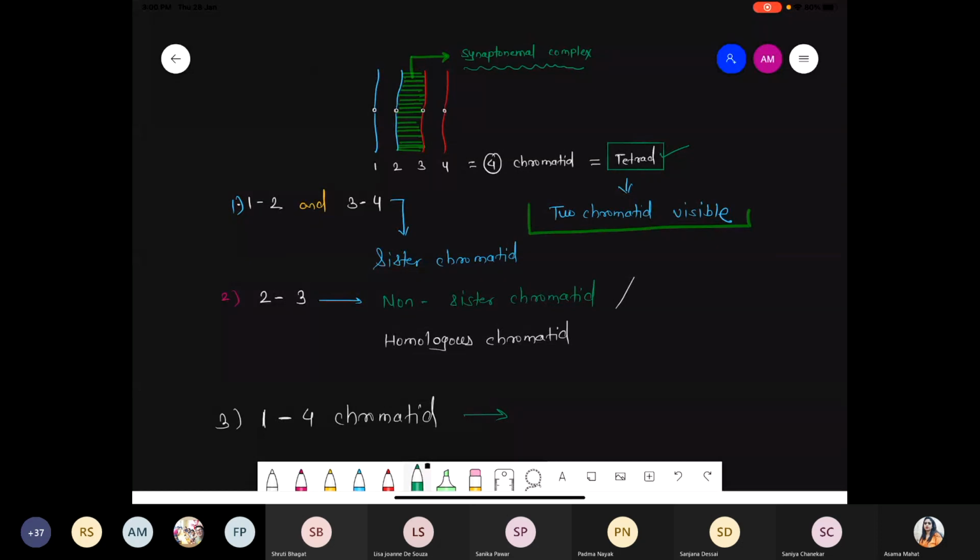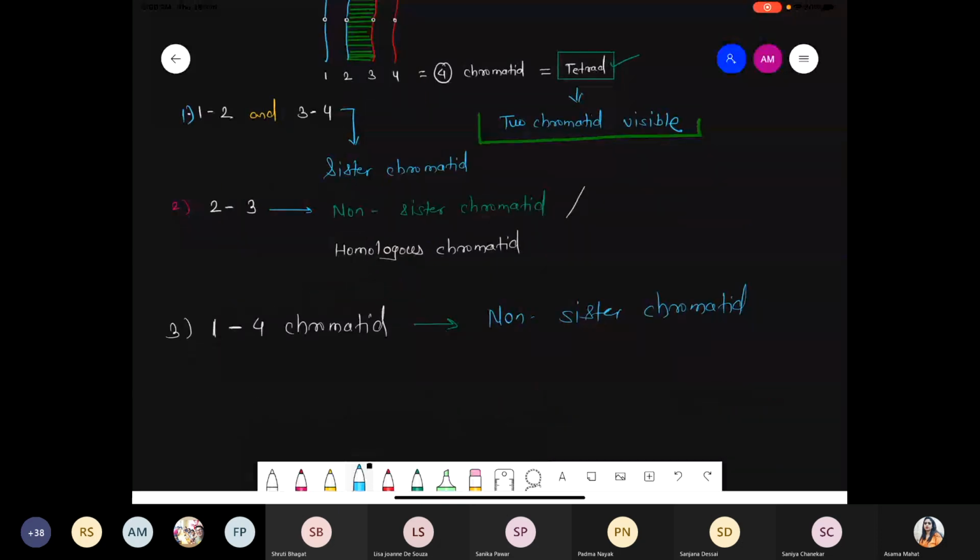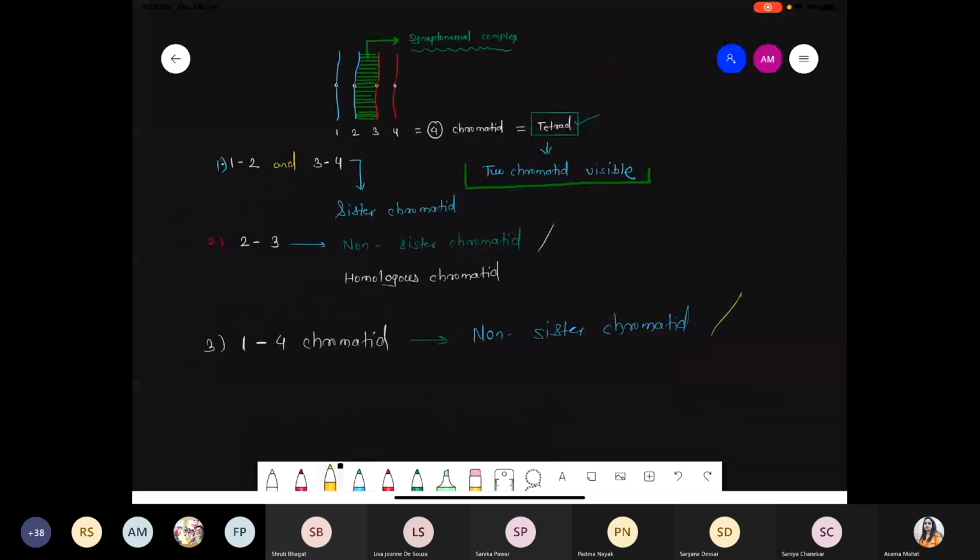Yes, Rishikesh, very nice. Can you give me another name? Yash, Sanvi? Yeah, that is true. These are called the non-sister chromatid. That is 100% true. Can you give me any other name? Just think now. These are the homologous? Analogous, not dear. Analogous means origin different but function same, kind of that. So 1 and 4 are the non-sister chromatid, or these are also called the non-homologous chromatid.